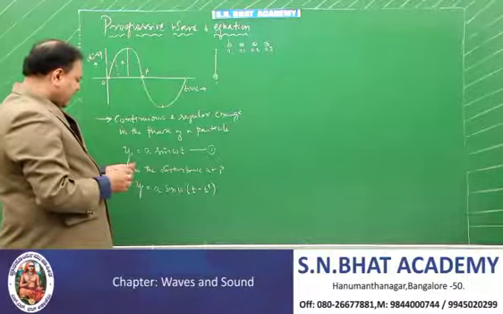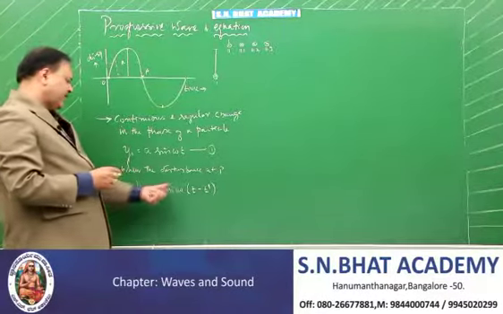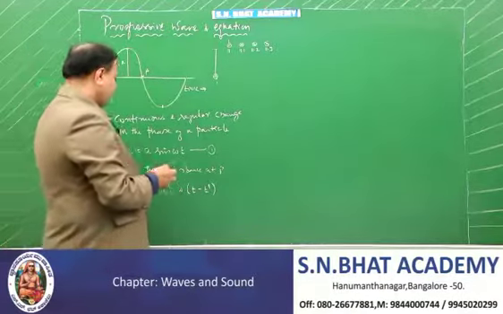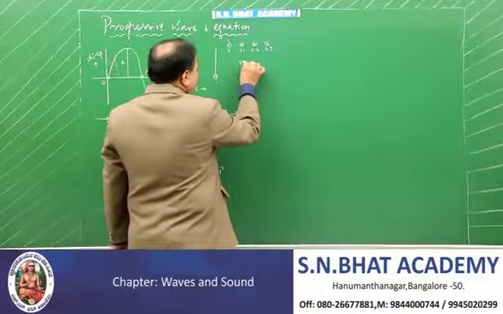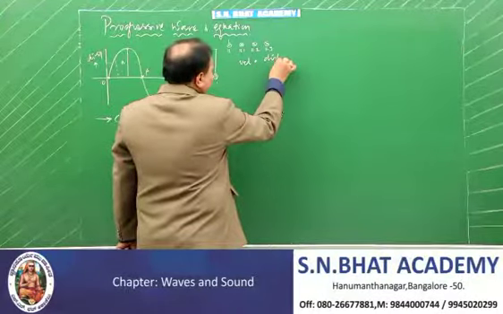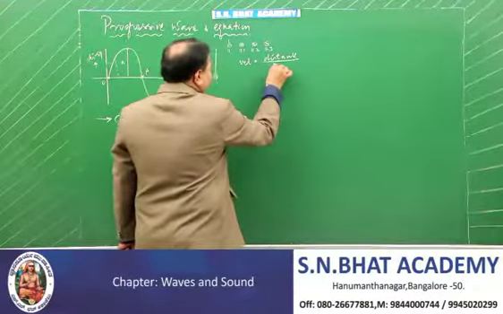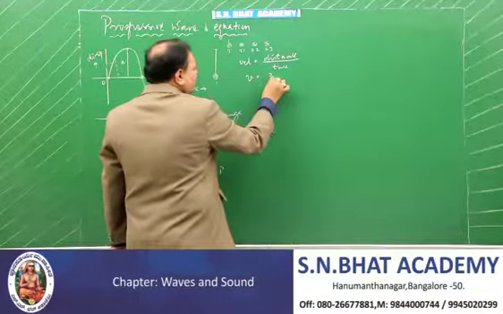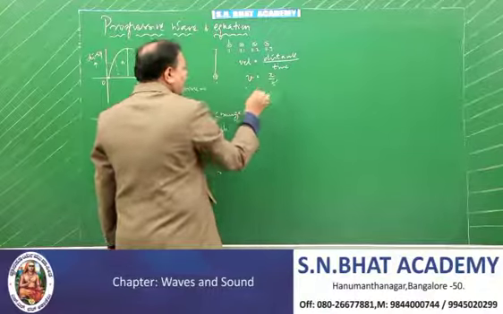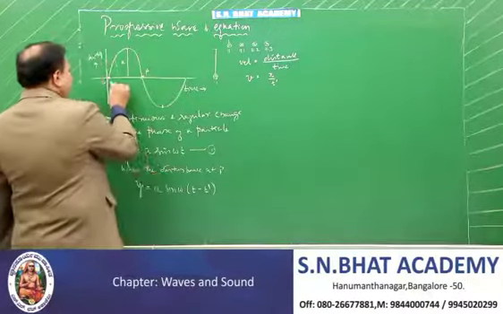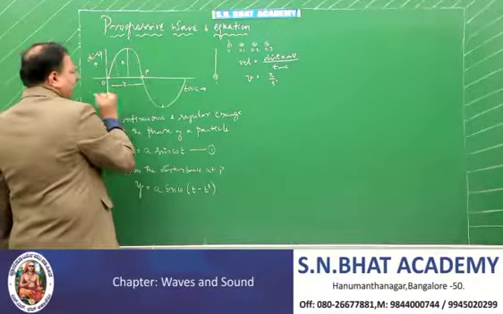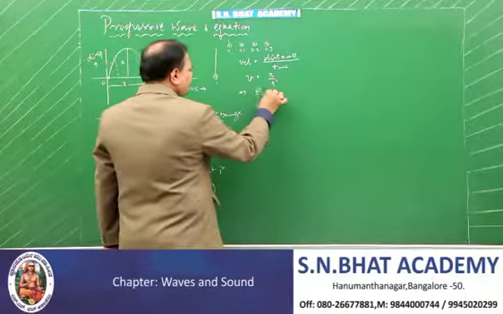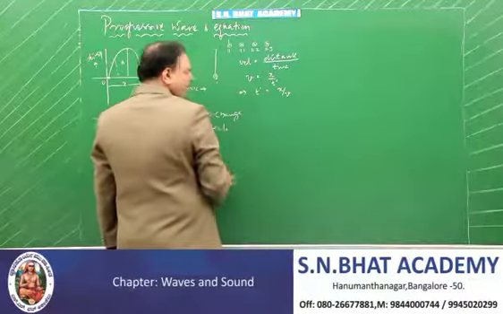Now you have to write this one, that is y is equal to a sin of omega t. You have to calculate the formula for the t dash. You know the definition that the velocity is equal to distance traversed divided by the time taken. So therefore your velocity is equal to distance is x and time is equal to t dash. So distance from here to here, let me call it as equal to the x. And therefore, which implies your t dash is equal to x by v.